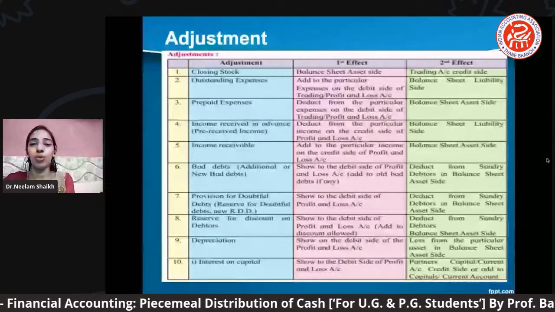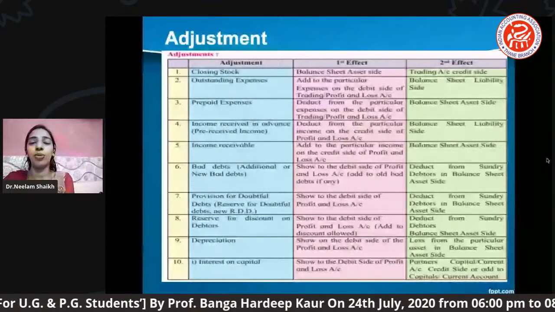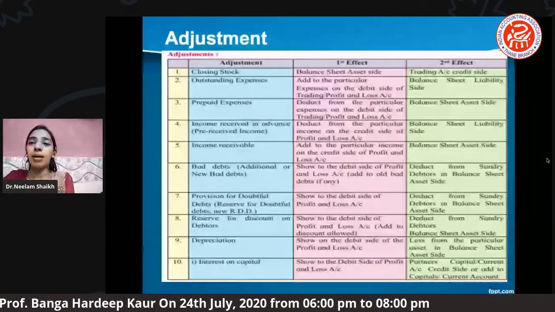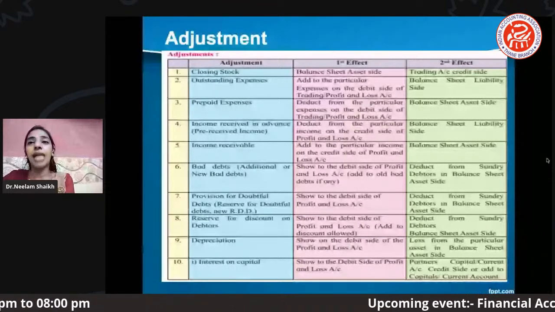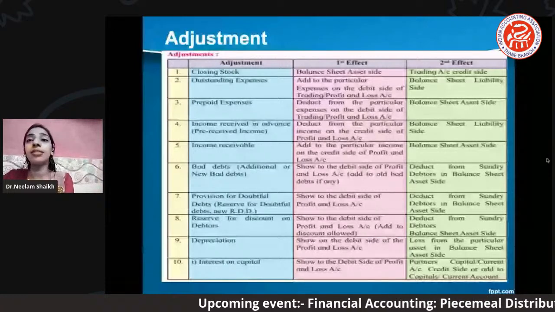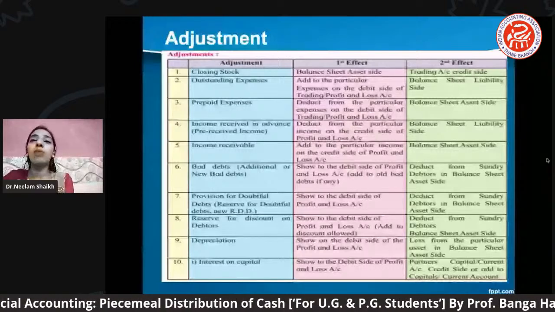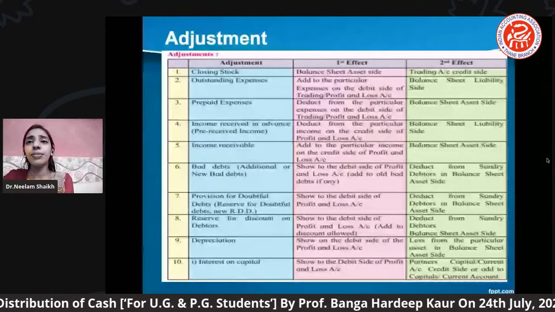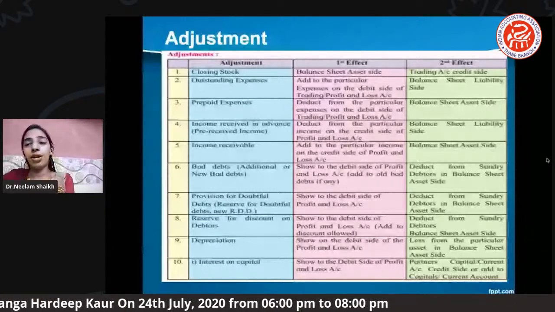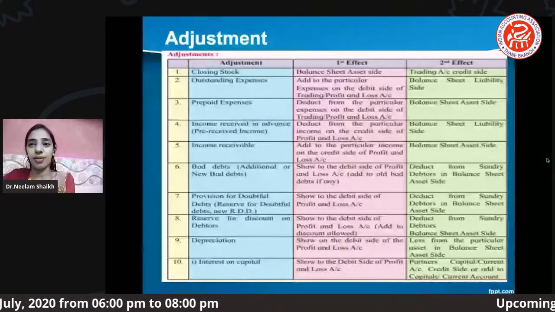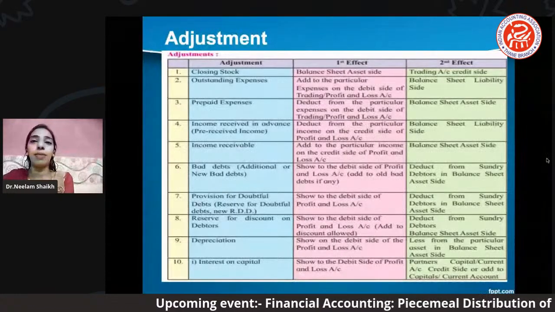For example, prepaid expense, prepaid means we have paid in advance, so definitely one effect will be that you add it to that respective item, and the second, prepaid meaning advance, already paid, it will become one of your asset side. Whereas outstanding means balance, not today but tomorrow we have to pay, so it becomes your liability, right. And for example, suppose some amount of salary is outstanding, okay, then salary is our indirect expense. Where will you write it? You will write it on the P&L debit side.